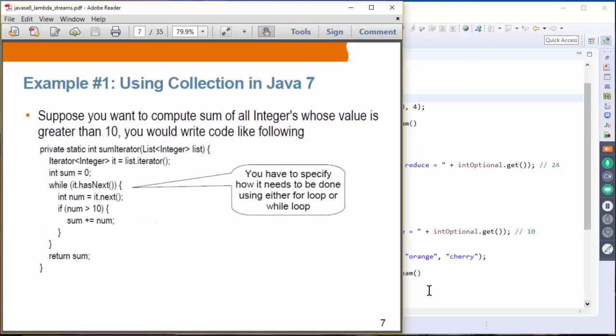Okay, so example 1. This is an example where you are using a collection to create a sum. You could use a while loop, as you see on this slide, or you could use a for loop. Again, here you specify how it needs to be done by using a for loop or while loop. This for loop and while loop has nothing to do with business logic. It is basically a structure that you have to depend on to compute the sum or average. So this is what I meant by how it needs to be done has to be coded by the developer.